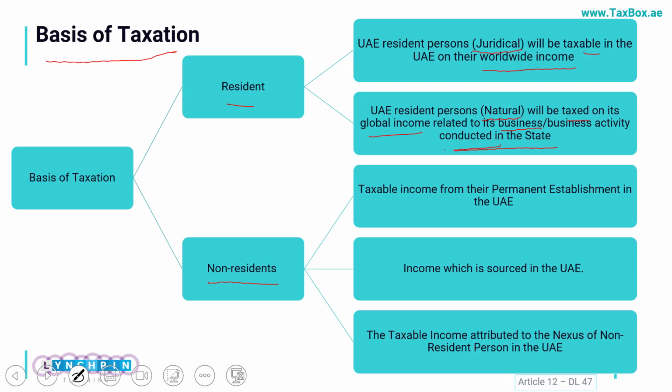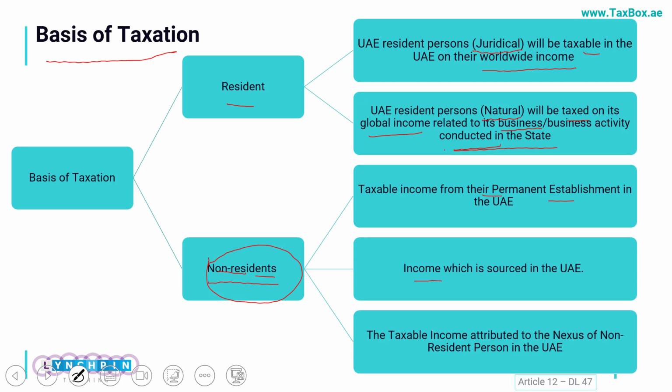Next area is the bases for somebody who would be a non-resident. In that case, any income which they are deriving from their permanent establishment. As a summary, the permanent establishment could be a branch or a sub office here in UAE. So the taxable income of such sub office would be taxed here. Either such branch is exporting from UAE into some other country, that income also will be taxed in UAE.